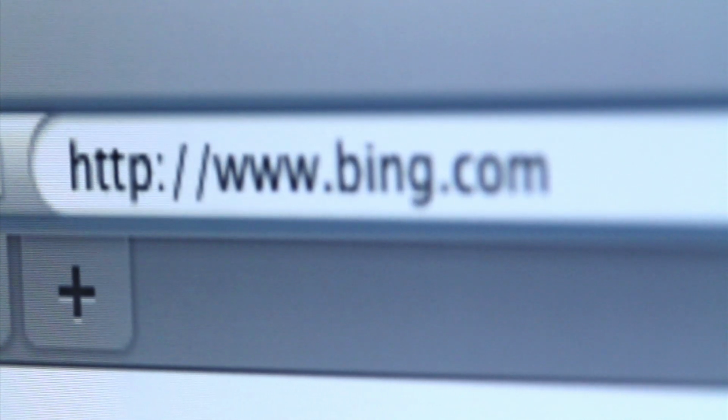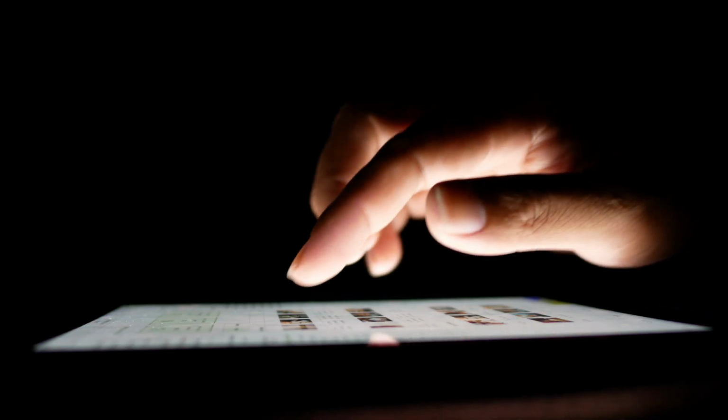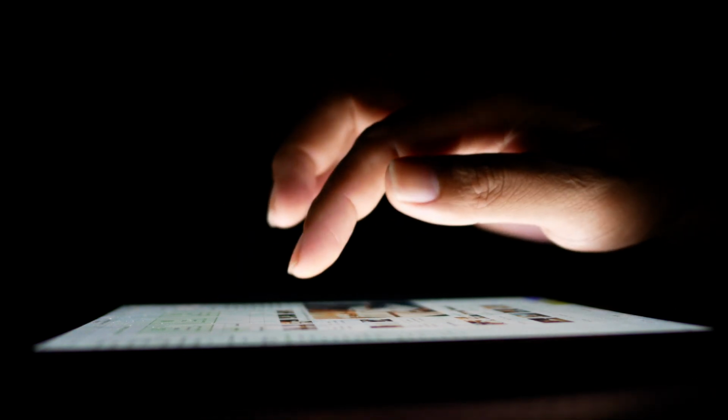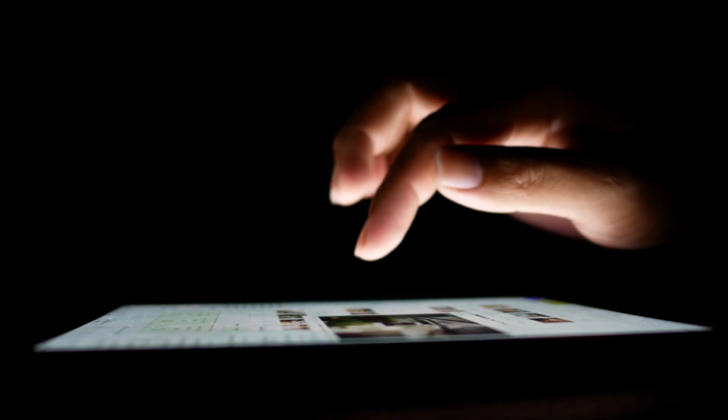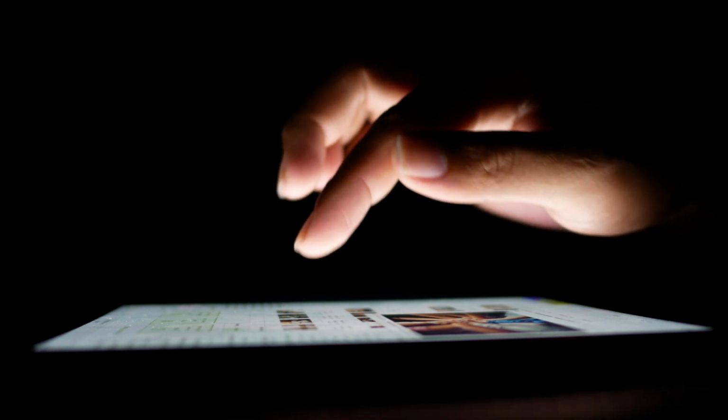ARPANET initially used the Network Control Program, NCP, as its primary communication protocol, but this was replaced in 1983 by the more robust Transmission Control Protocol Internet Protocol, TCP/IP, which is still used as the foundation of the modern Internet.